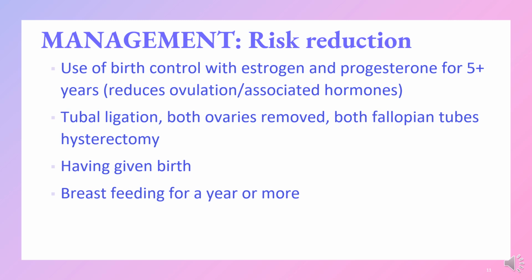Tubal ligation, so both ovaries are removed, both fallopian tubes, or even hysterectomy. Again, our ovaries are that primary estrogen producer, but the uterus does as well. So these are all options for risk reduction, especially for people who have some significant risk factors.